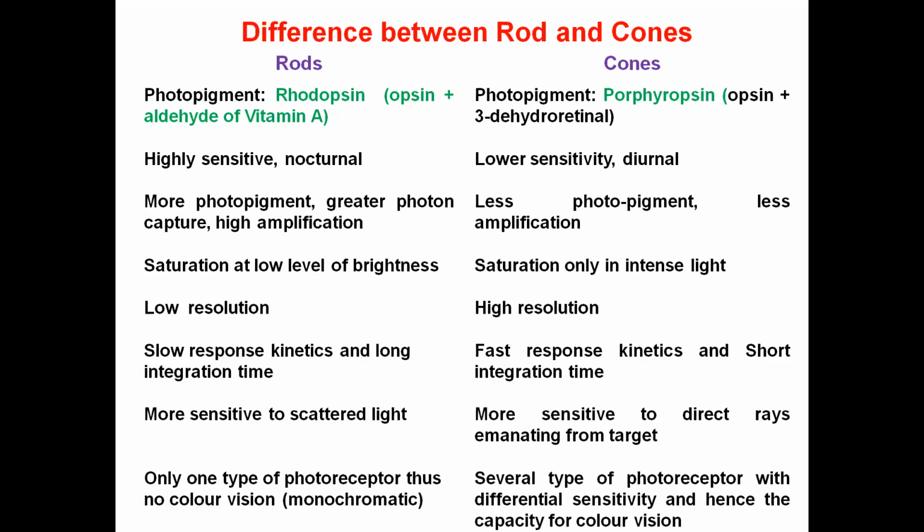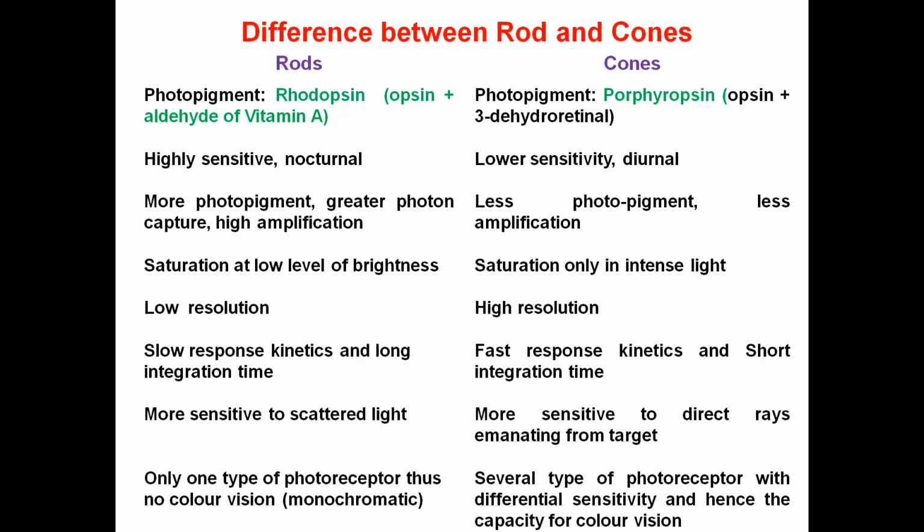And the cone cells have lower sensitivity. Lower sensitivity means in dim light these cells cannot function, they need bright light. That's why the rod cells, because they are highly sensitive, perform the function of vision at night, nocturnal. And cone cells, because they have lower sensitivity, can perform the function in bright light, or in the daytime, so they are diurnal. Then, because rod cells have more photopigment, they have greater photon capture, and that's why high amplification.